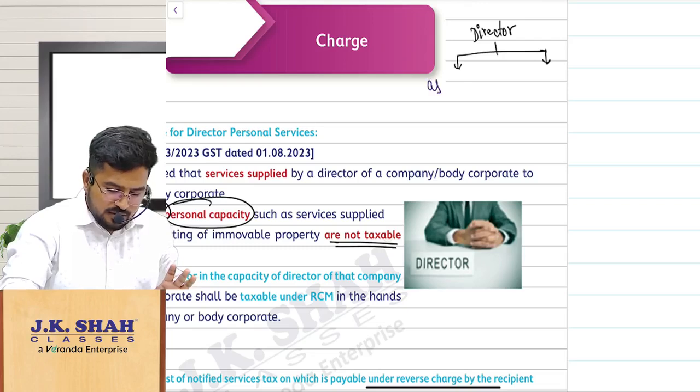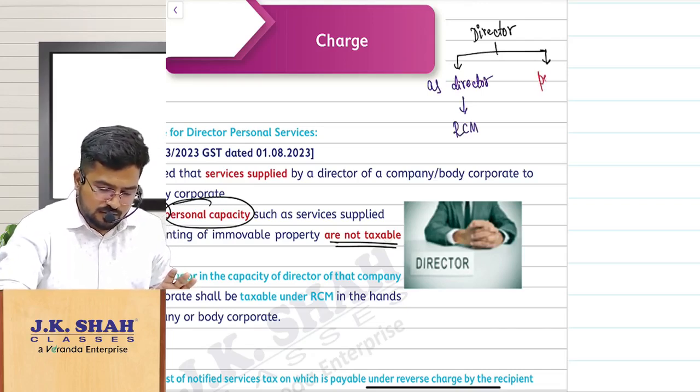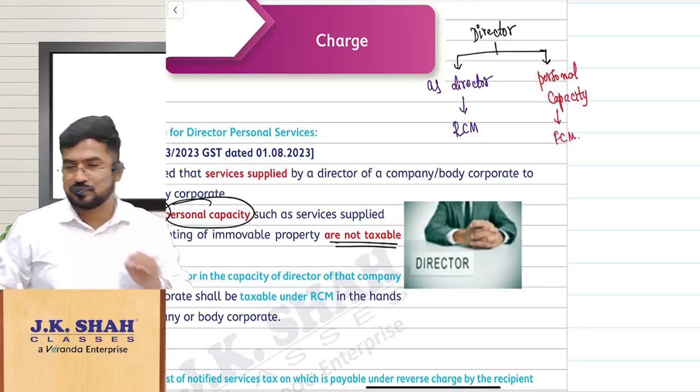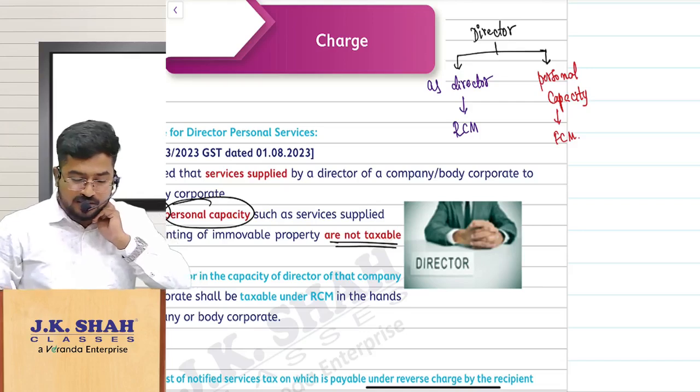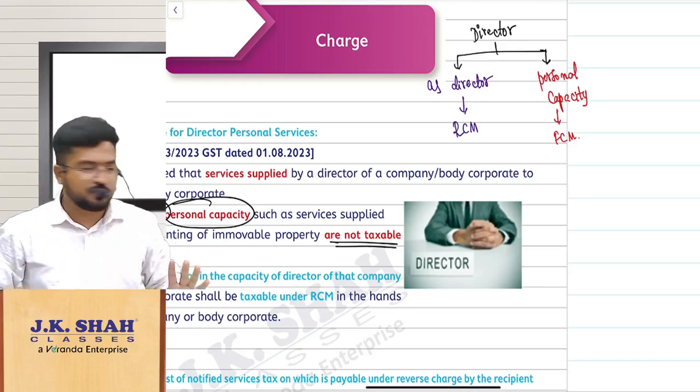Director providing services as director, then it is RCM. Providing in his personal capacity, it is FCM. Correct? Maybe some RCM FCM question can be tested on this. Very nice amendment. So please be careful.